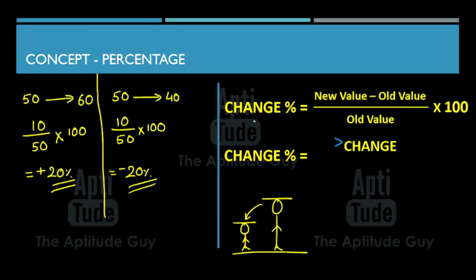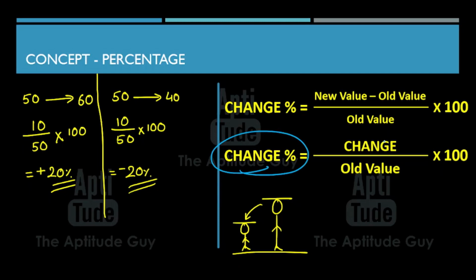And what should be in the denominator? Whatever this thing is with respect to. And we just established that change percentage is with respect to the old value. So the denominator is the old value. And of course, everybody's favorite part, into 100. So let's recap once. Whatever percentage we are finding, that value should be in the numerator. And whatever it is with respect to, that should be in the denominator, into 100.